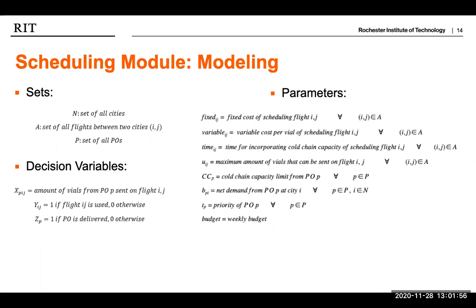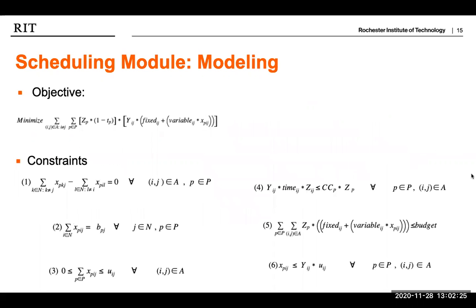For each flight, i and j in A, there is a fixed cost of scheduling the flight, a variable cost of scheduling the flight dependent on the amount of vials on that flight, an amount of time for the flight to be completed, and a maximum amount of vials which can be sent on that flight. For each purchase order, there is a cold chain capacity limit, a demand at the destination city, and a priority. Finally, there is a maximum weekly budget for scheduling these flights.